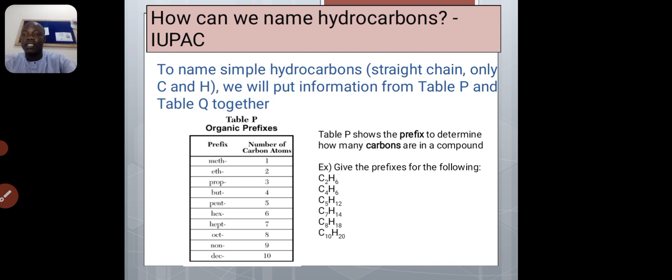So look at this. Table P shows the prefix to determine how many carbons are in a compound. So now what I want us to understand is we have a prefix. Meth means a compound that contains 1 carbon. Eth means the one that contains 2. Prop means the 3. Pent means 5.